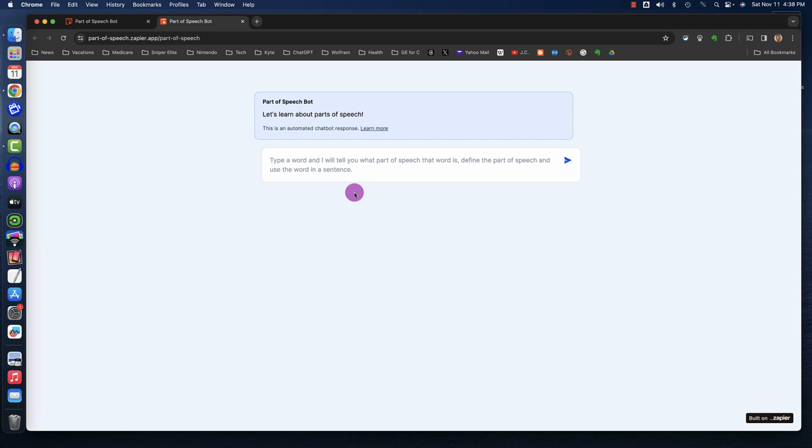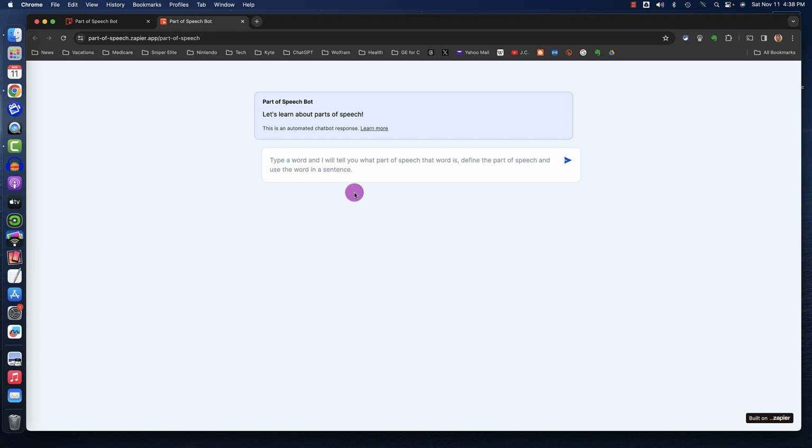One important thing to remember about your chatbot is that the directive you give your chatbot will not restrict the full functionality of ChatGPT. Let me explain what I mean by that. So here's my part of speech bot. The student is instructed to type in a word, and the chatbot will tell the student what part of speech that word is, define the part of speech, and use the word in a sentence.